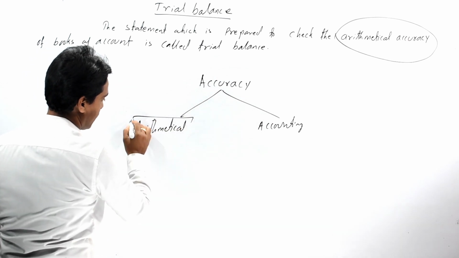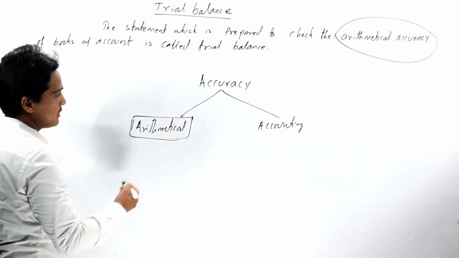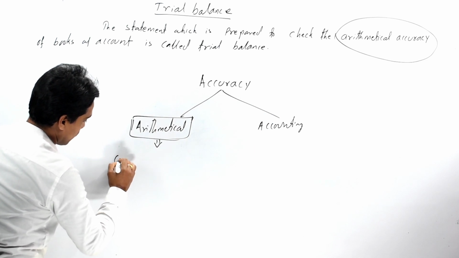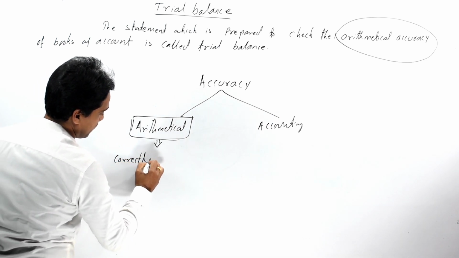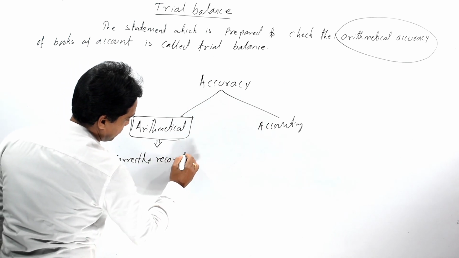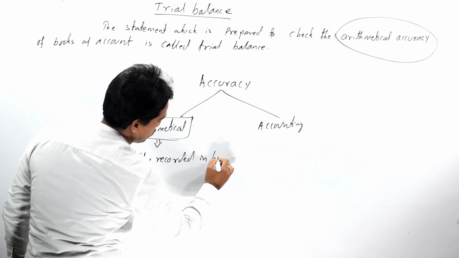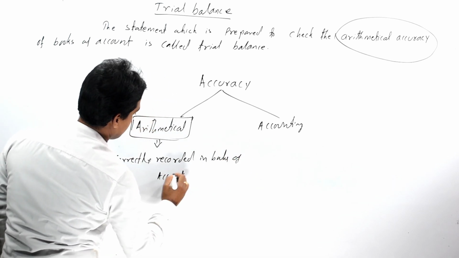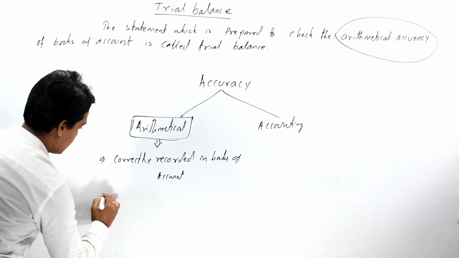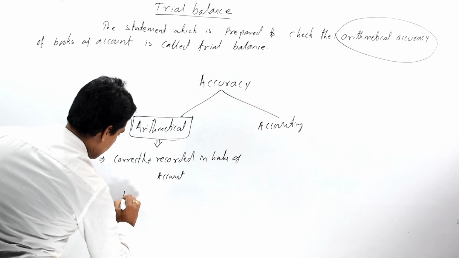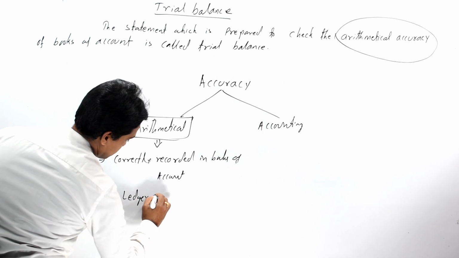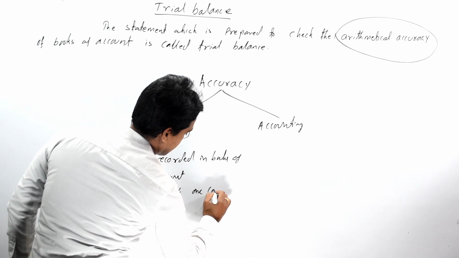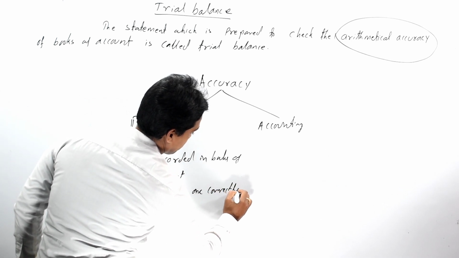Here arithmetical accuracy means the transactions are correctly recorded in books of account, and the ledger accounts are correctly balanced.